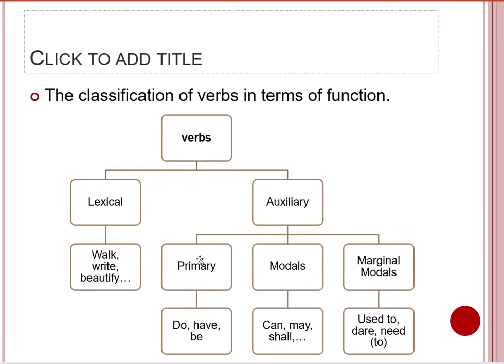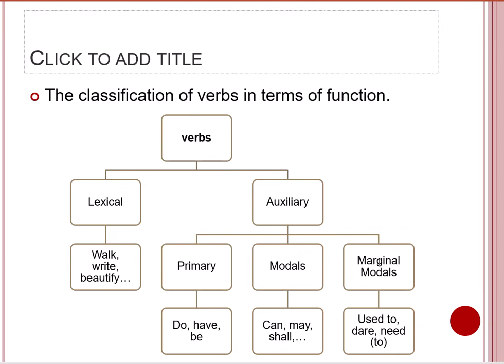Auxiliary verbs are further classified into primary auxiliary verbs like the verbs do, have, and be, and modal auxiliary verbs like can, could, may, might, shall, should, and so on. And we have the marginal modal auxiliary verbs that are a subcategory of modal auxiliary verbs.